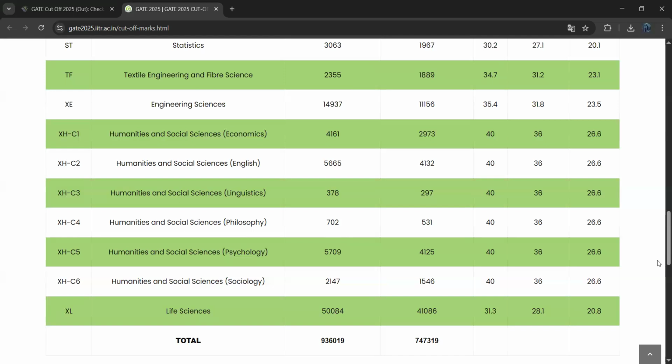31.8 is the cutoff score for EWS or OBC candidates. For SC, ST or PWD candidates, 23.5 is the cutoff score.